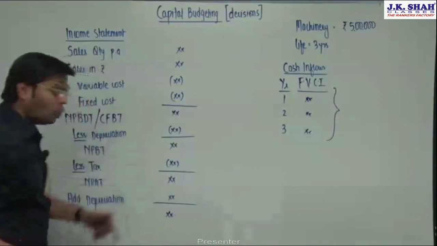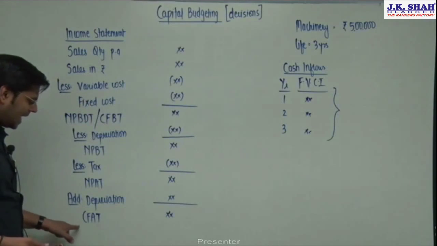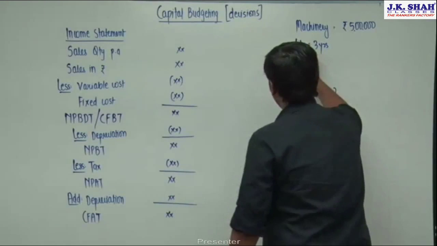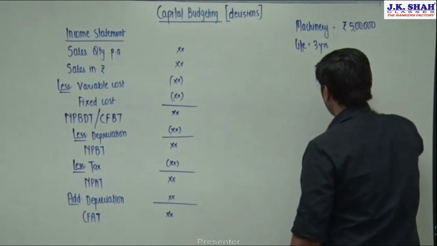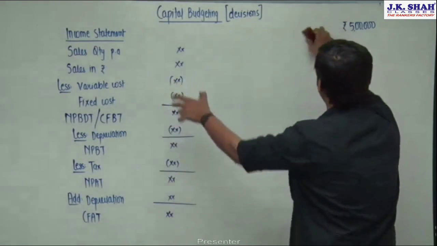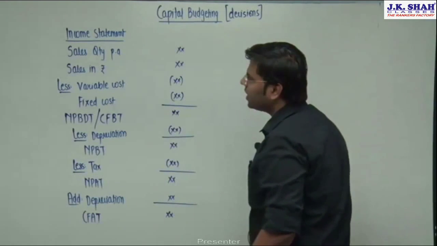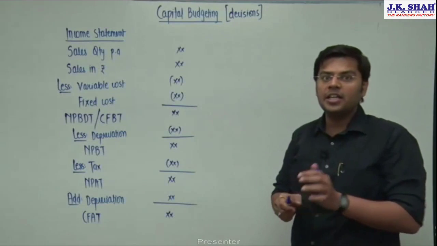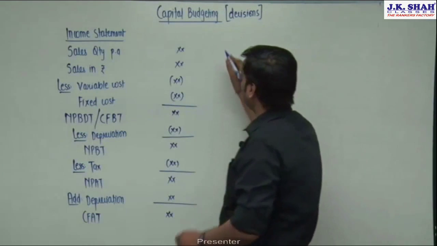Now, there is an alternative way also to calculate this cash flows after tax. Let us understand now an alternate way for calculating cash flows after tax. This was in the form of an income statement. The alternate way, I can do it in an equation form. Let's understand how we can do it.